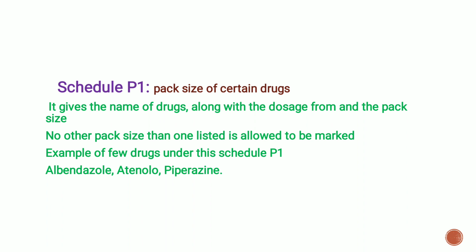Next is the Schedule P1, that is pack size of certain drugs. It gives the name of the drugs along with the dosage form and the pack size. No other pack size than the one listed is allowed to be marked. Examples of a few drugs under Schedule P1: albendazole, dosage form is suspension, pack size is 10 ml. Second is atenolol, dosage form is tablet and pack size is 14 tablets. Third is piperazine, dosage form is granules and pack size is 5 gram.